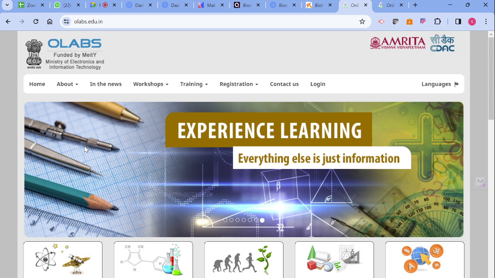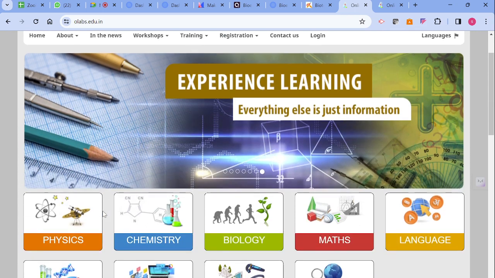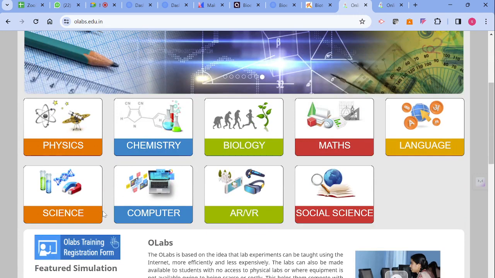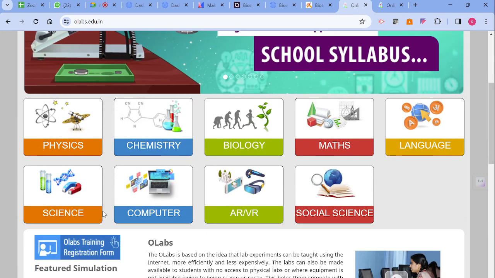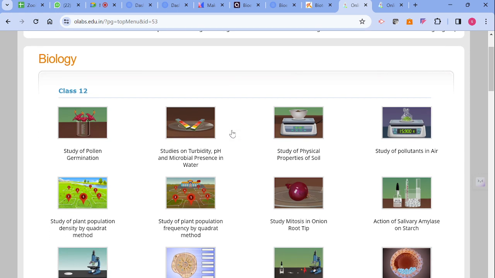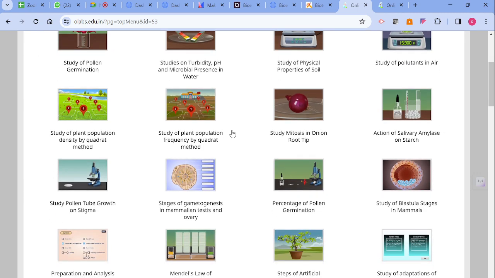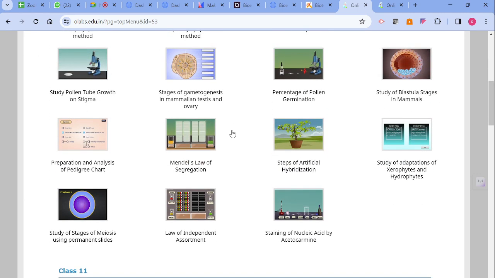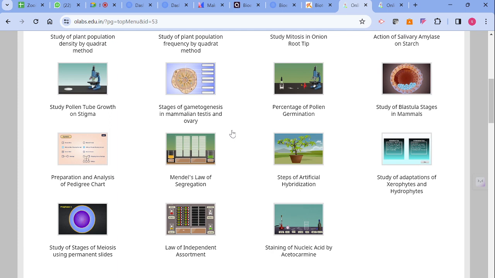When we go to this website, we'll see a number of subjects: physics, chemistry, biology, etc. When we click on biology, for class 12 students, there are so many practicals here: botany as well as zoology practicals, including Mendel's laws of segregation.